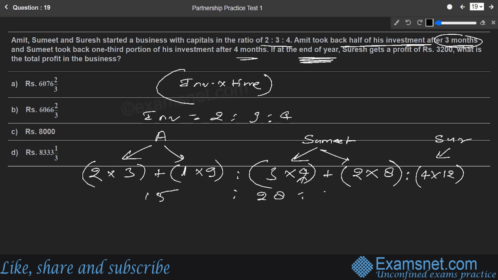Another part is going to 12 is to 4, that is 40. So this is the ultimate ratio, 15 is to 28 is to 48 between Amit, Sumit, and Suresh. And what they have said, Suresh gets a profit of 3,200. So we have to find out the total profit.